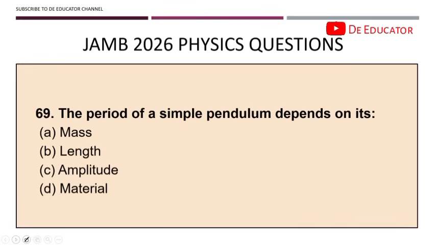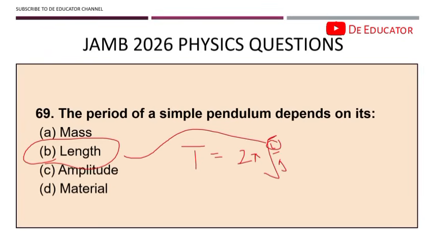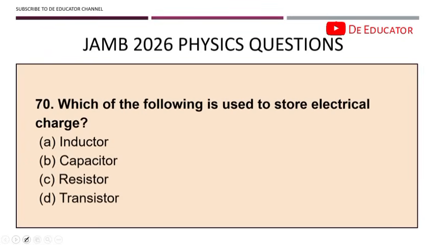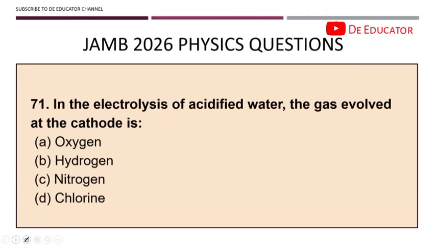69. The period of a simple pendulum depends on its length. Okay, you should take note of that. You know the period of a simple pendulum. You should remember this formula, a very common and sweet formula: 2 pi square root of L over g, and this L is the length. 70. Which of the following is used to store electrical charge? Electrical charge is stored in capacitors. Okay. All right.